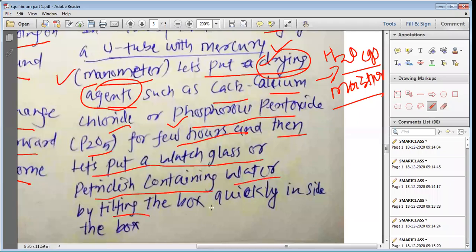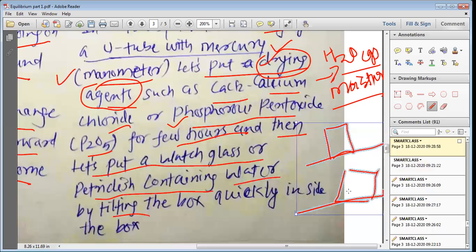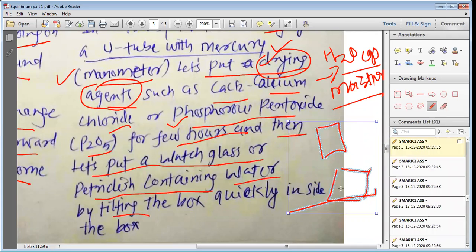Tilting means just making it move at a particular angle. Suppose this is the box. So if we tilt it in this way, this is what is known as tilting. So the box was initially in this manner, but then we changed the angle with the surface at the bottom, and thus we can tilt it.